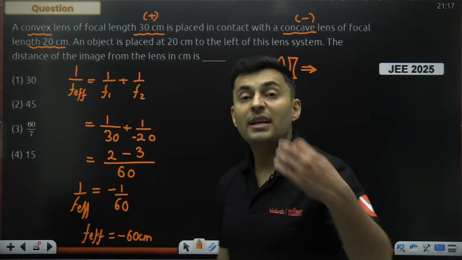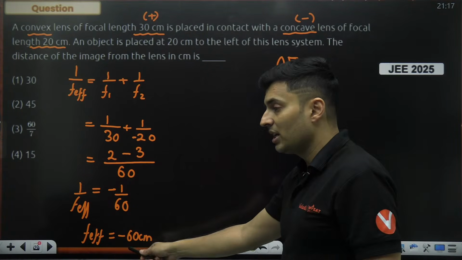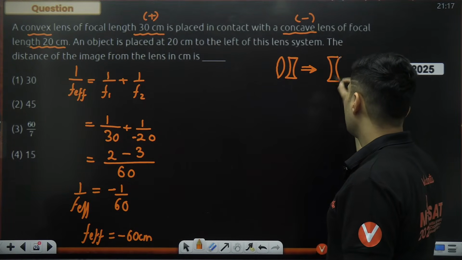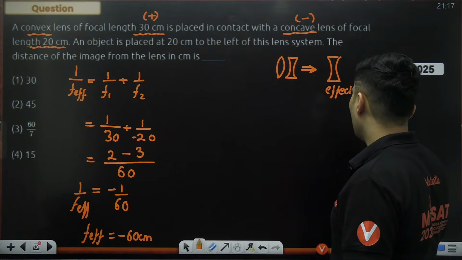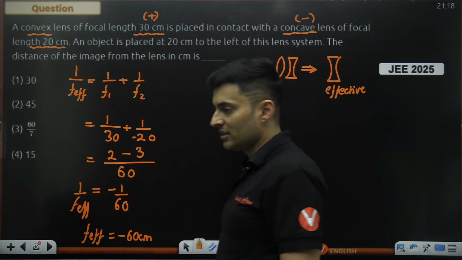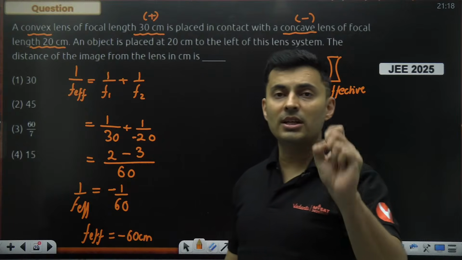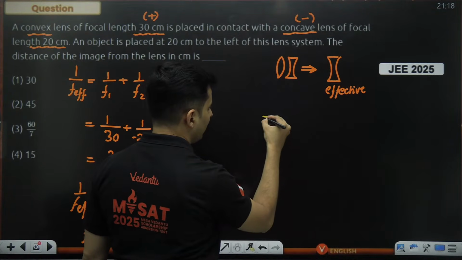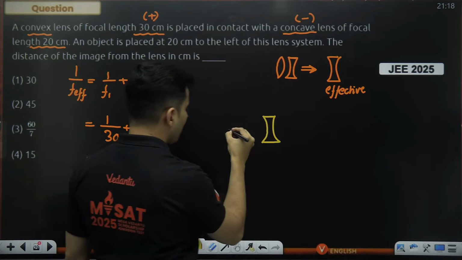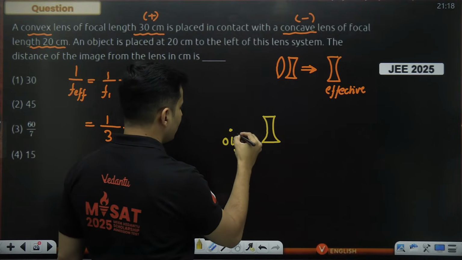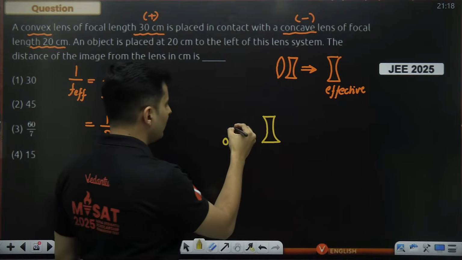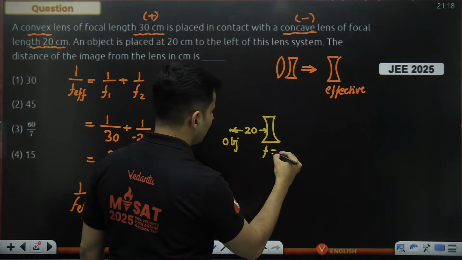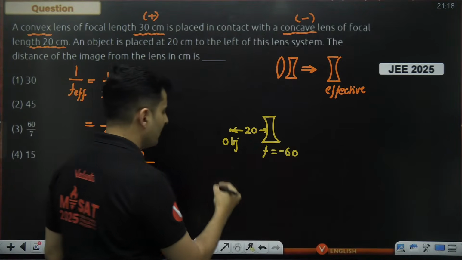What does this mean? It means that the total combination behaves like a concave lens of focal length 60 centimeters. If the answer was positive, the effective combination would be a convex lens, or converging. Now you take this effective lens, whatever it is. Now look at where that object is placed. I think the object is placed 20 centimeters. Yes, object is placed 20 centimeters. The focal length is minus 60. The question is, where is the image going to be formed?